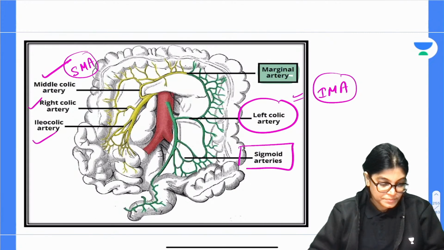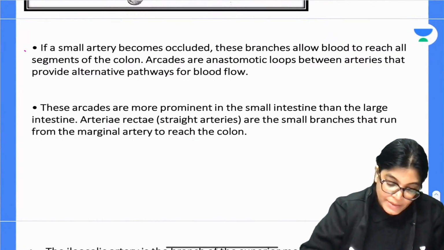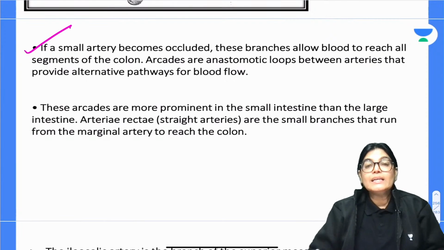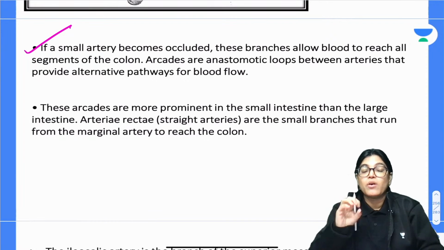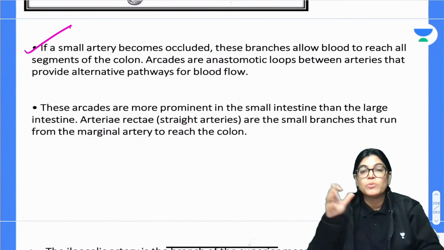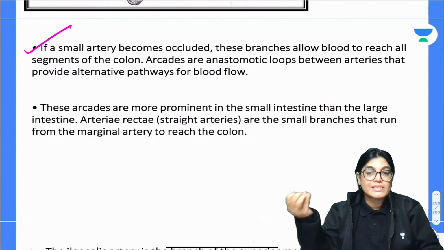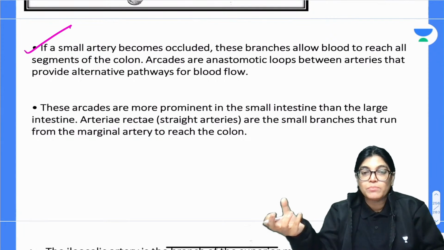Okay, got it? Now if a small artery is occluded, actually what happens, this anastomotic network is very useful because if small arteries are getting occluded, the branches of this anastomotic network will allow blood to be given to the segments of the colon. Okay, so that is an alternate pathway for the blood flow.